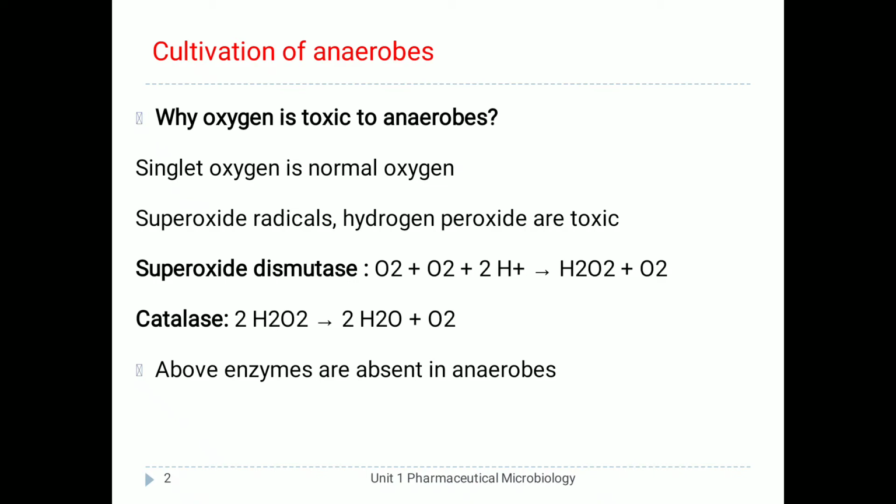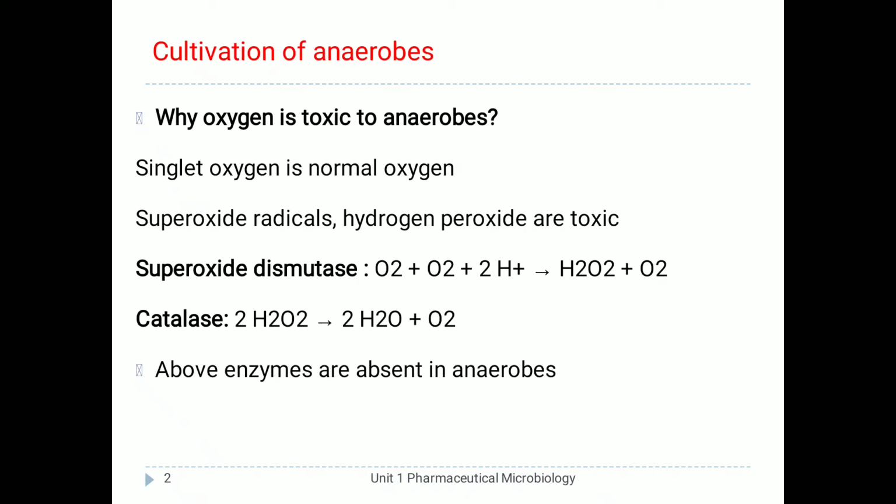Aerobic bacteria require oxygen for their growth and survival, while anaerobic bacteria do not require oxygen for their growth, and if oxygen is present it is toxic to such cells.